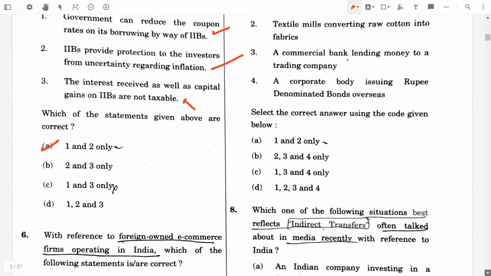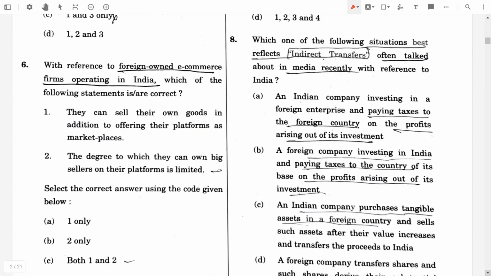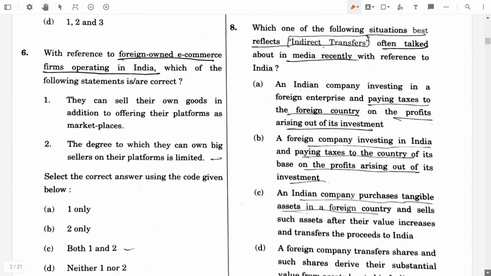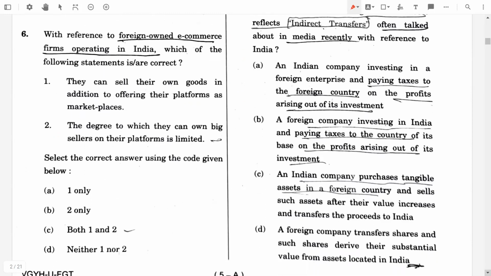Then sixth question, with reference to foreign-owned e-commerce firms operating in India, which one of the following statements is correct? The first one, they can sell their own goods in addition to offering their platforms as market places. No, it's false. The degree to which they can own big sellers on their platforms is limited. Yeah, it's true. The final answer will be option B, 2 only.